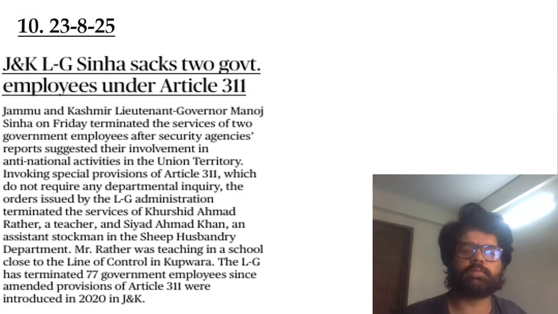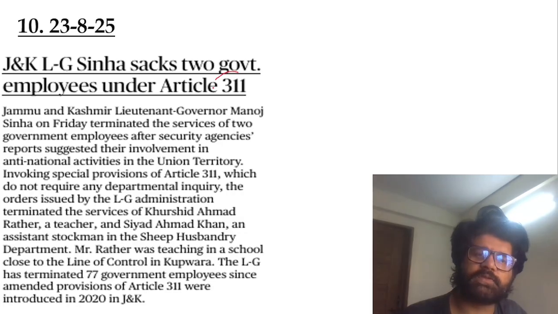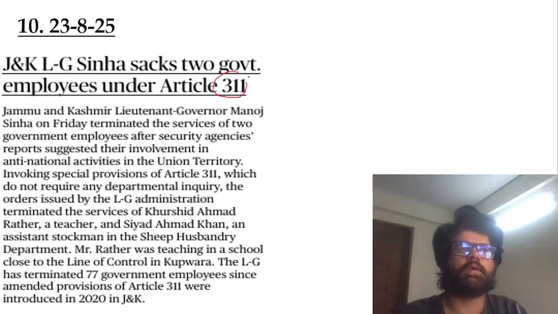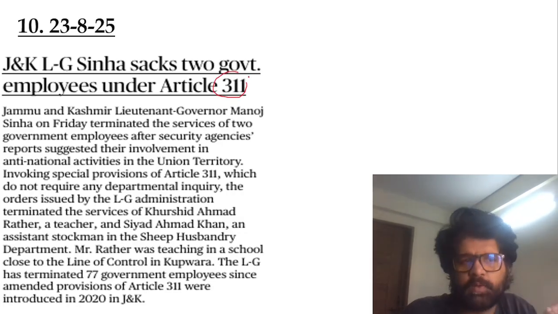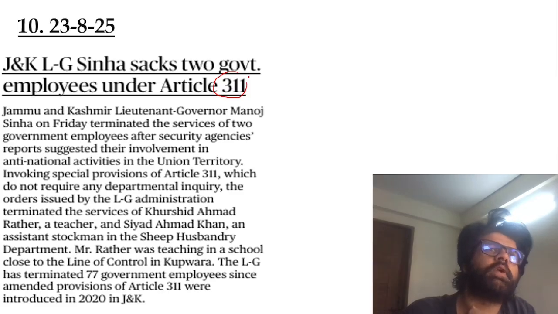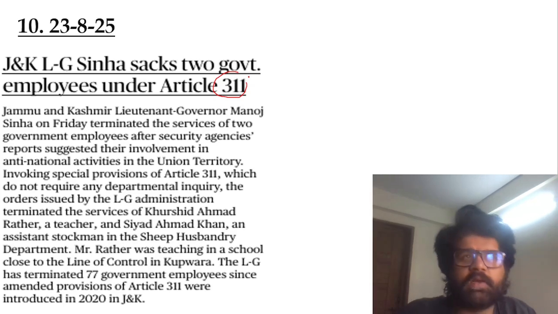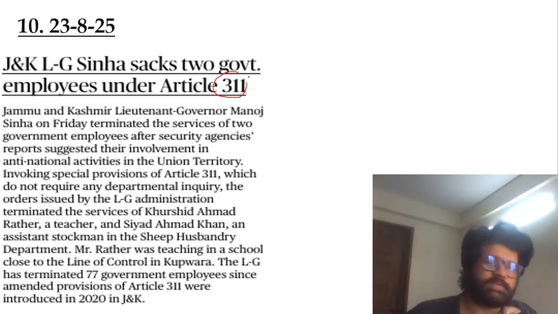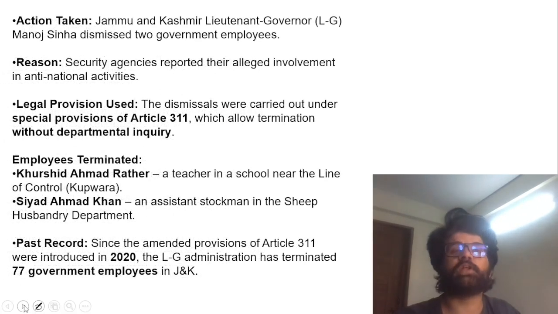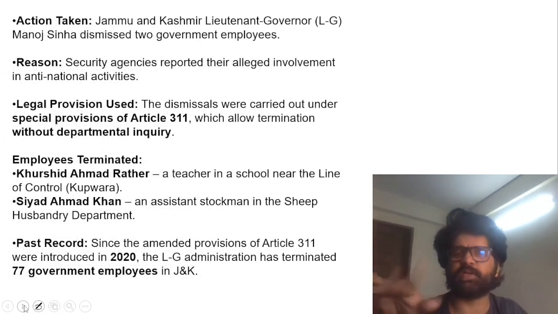It protects central and state civil servants, so that there is a due process by which they can be removed. To protect them, we have Article 311, so that they are not removed any which way. But there are some exceptions, scenarios in which they can be sacked without any proper inquiry, for example when they are a threat to national security, when the governor or president deems fit, and some other scenarios. So there are exceptions under Article 311, but more or less it protects civil servants, center as well as state.